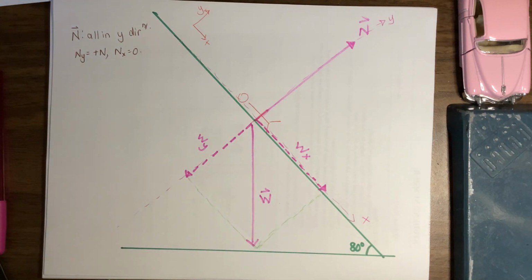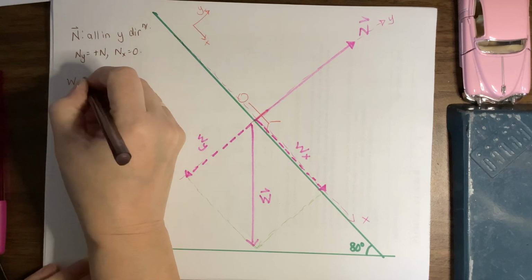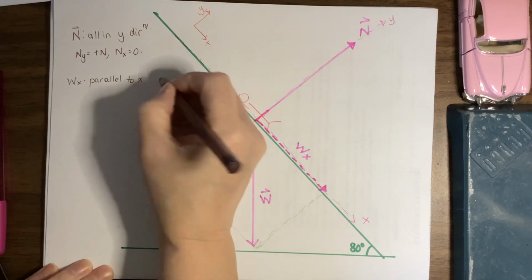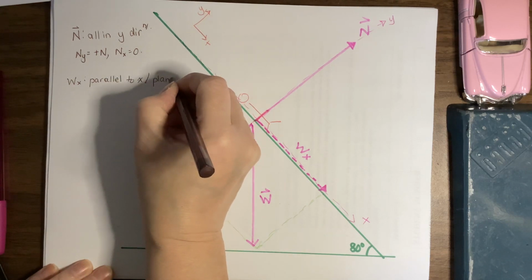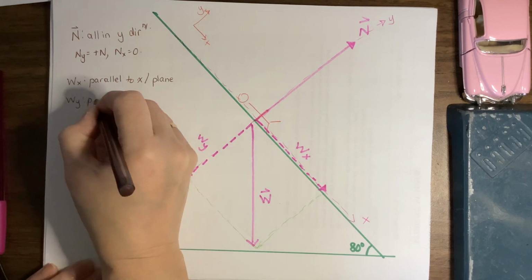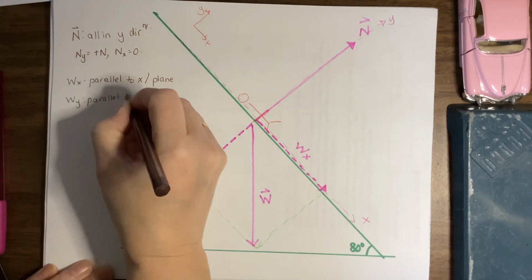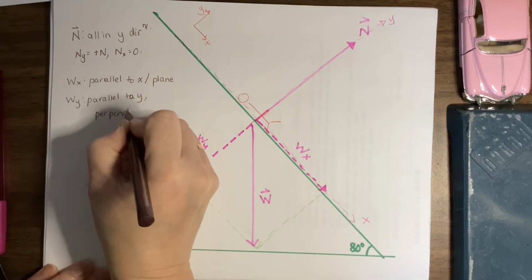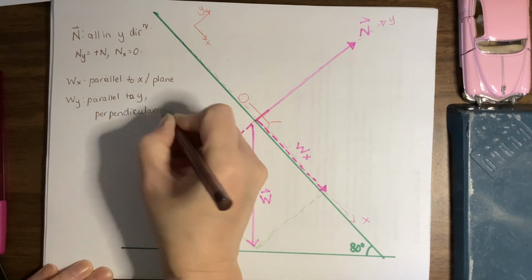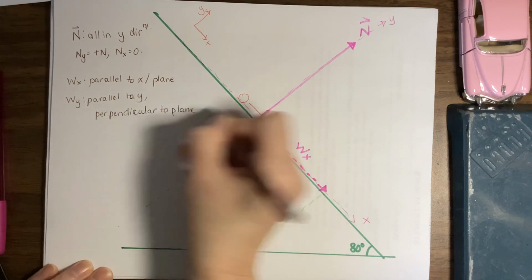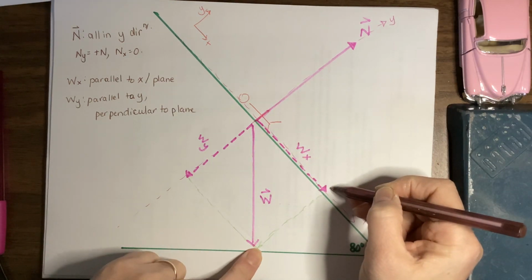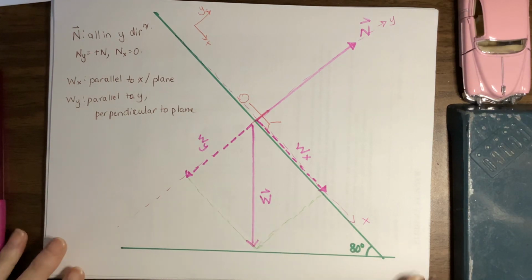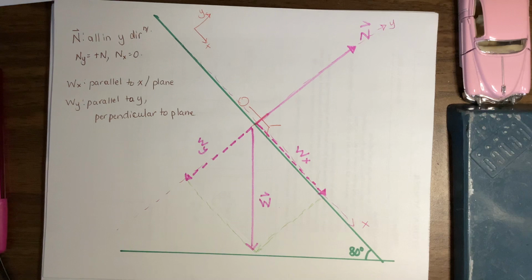Why don't we make a note of those things? Wx parallel to x, or parallel to the plane. Wy parallel to y, which means it's perpendicular to the plane. The x component goes down as far as w in the x direction, the y goes down as far in the y direction. Okay, we know we need to use our trig to find our components, which means we need to use sine and cosine.